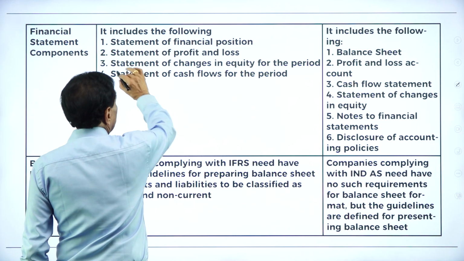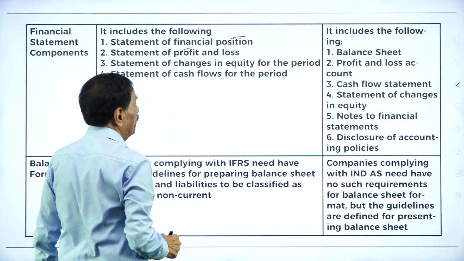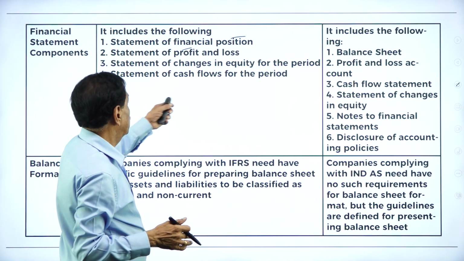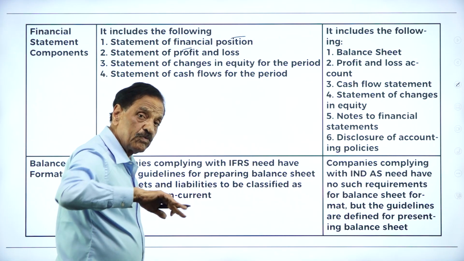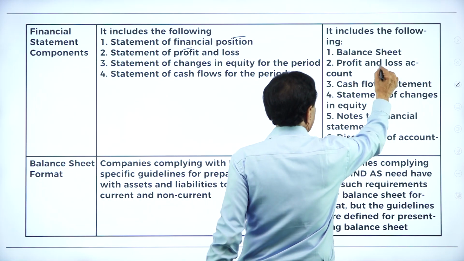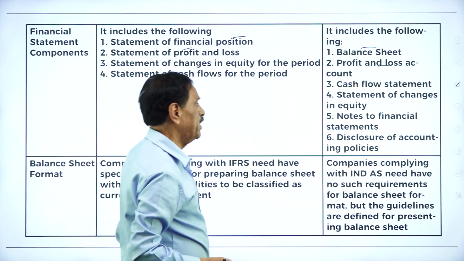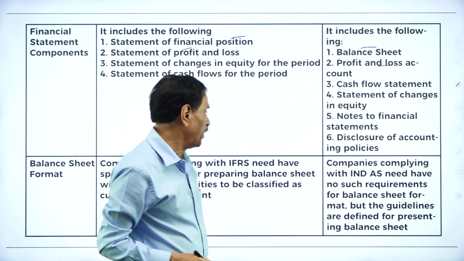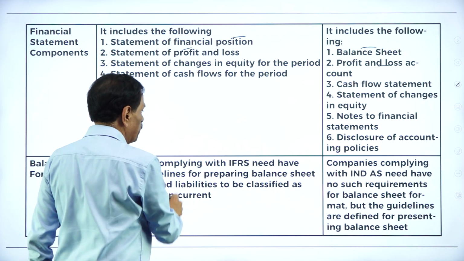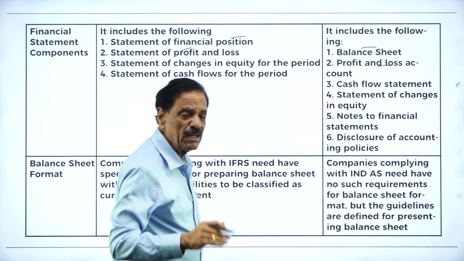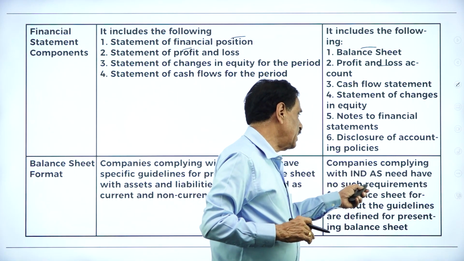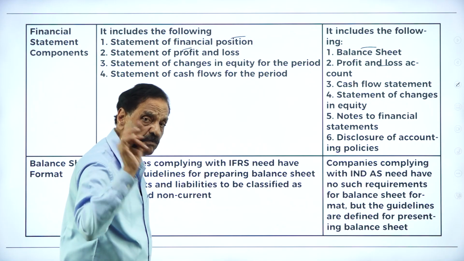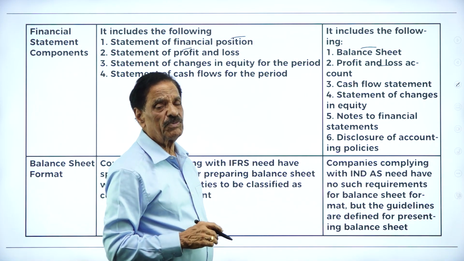Here, financial statements include statement of financial position, statement of profit and loss, statement of changes in equity for the period, means equity has been increased or decreased, and cash flows for that period, cash inflow and outflow. Here we are going to prepare profit and loss account and balance sheet, cash flow, statement of changes, notes on financial, disclosure of the accounting policy. What are the policies we are following? Then balance sheet: for companies compliant with IFRS, there is a specified guideline for the balance sheet. Companies compliant with Indian standards have no such requirement of the balance sheet. Here we have a specified type of balance sheet which you are going to prepare. Here it is not so much specified.